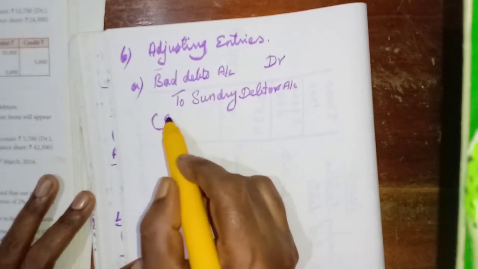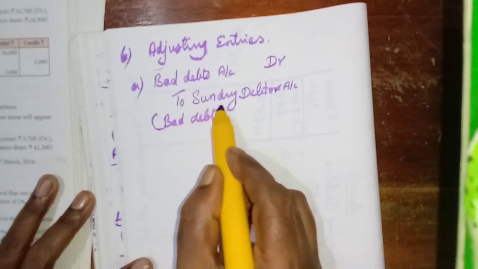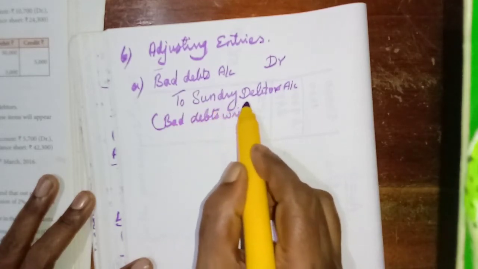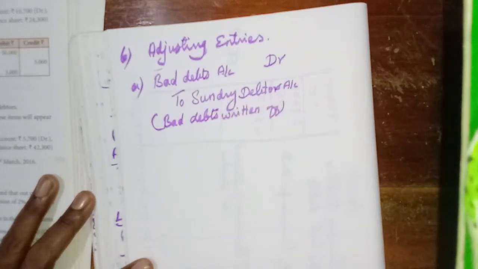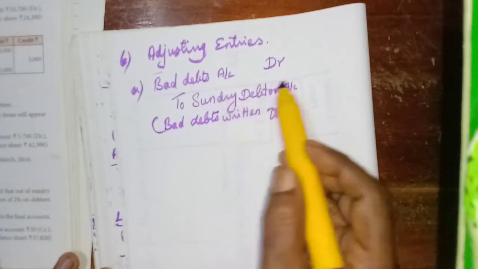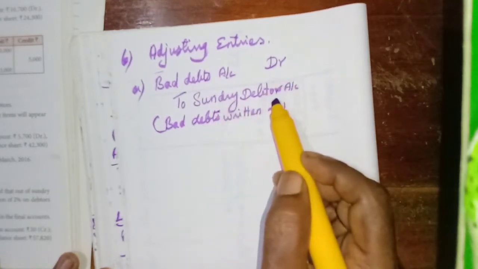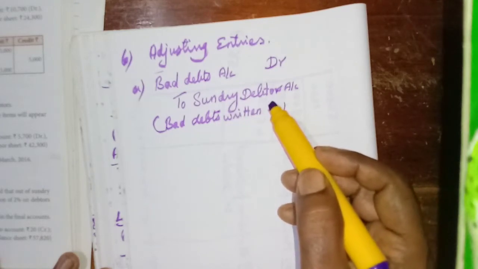Okay, bad debts written off. Bad debts account debtor to sundry debtors. Amount 3,000.